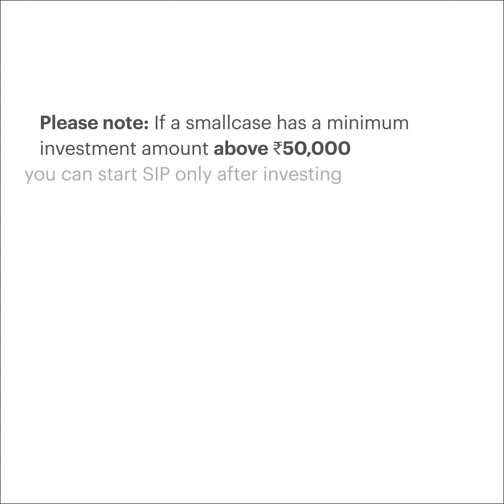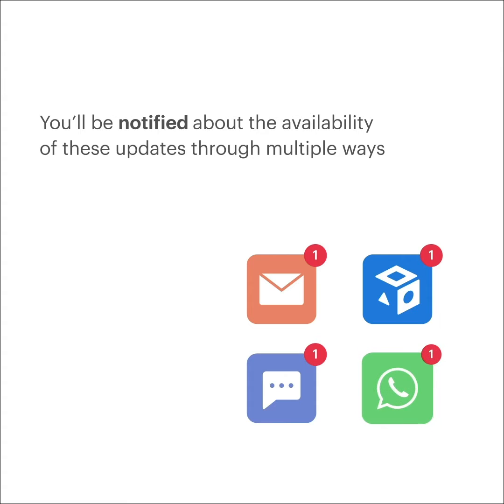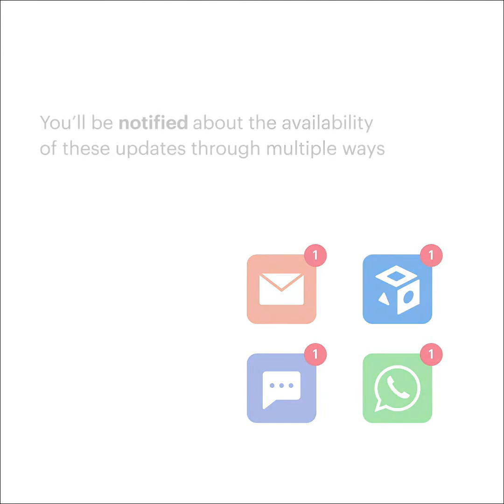If your minimum investment amount for the particular smallcase is above Rs 50,000, you can start the SIP from the order completion screen or just go to the Investments page. We shall notify you via email, push notification, in-app notification and WhatsApp on some brokers when your SIP is due.